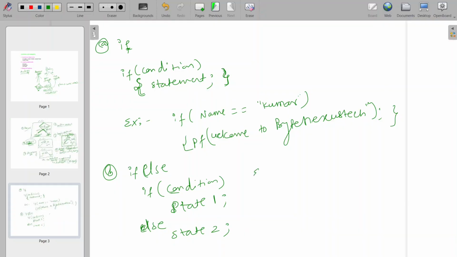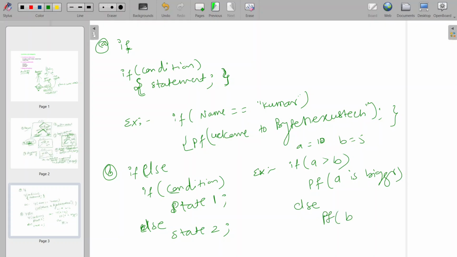For this also we can write one example. Let's take a equal to 10 and b equal to 5. If a is greater than b, then print a is bigger, else print b is bigger.